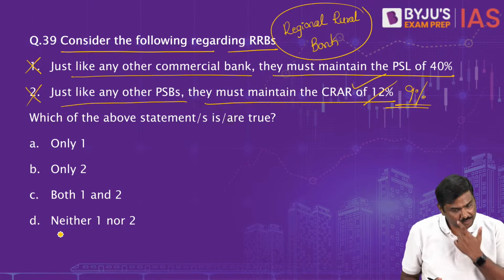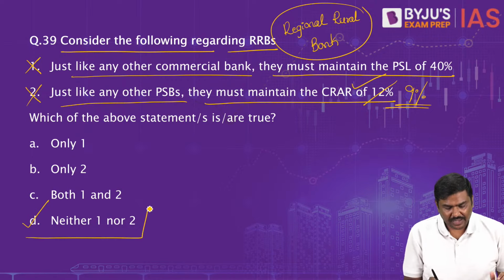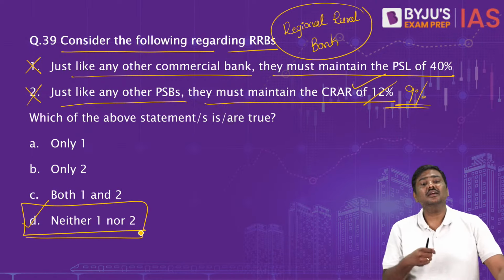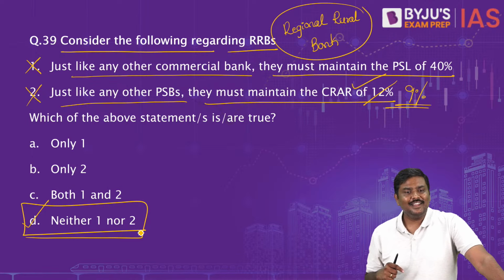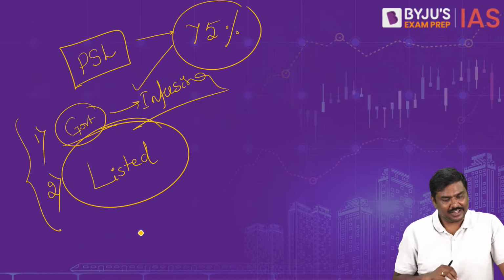Now, question number 39, both the statements are wrong. Right option for the question will be option D, neither 1 nor 2. Done? Right, this is question number 39.